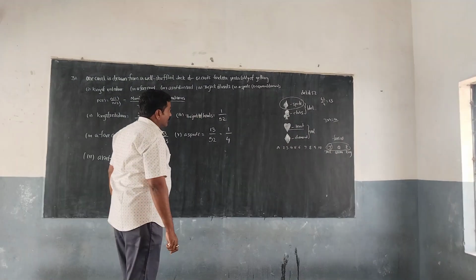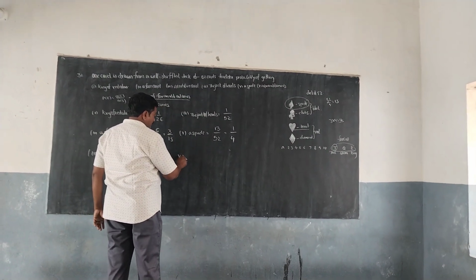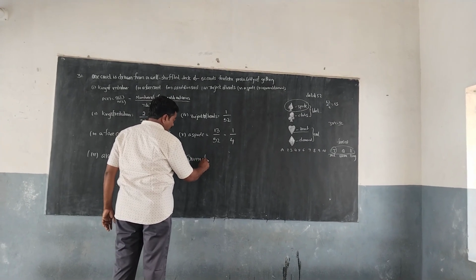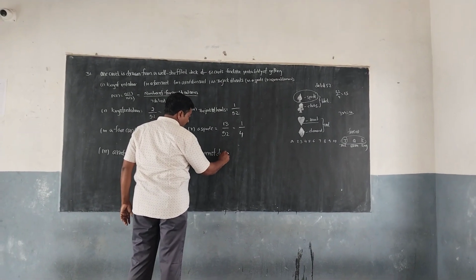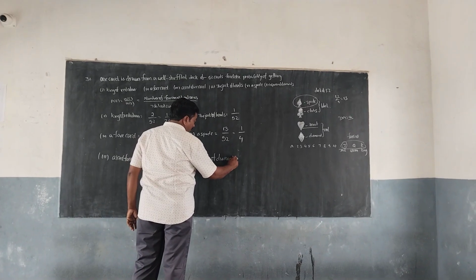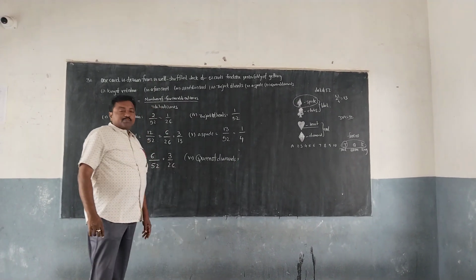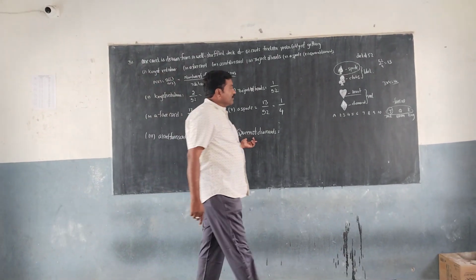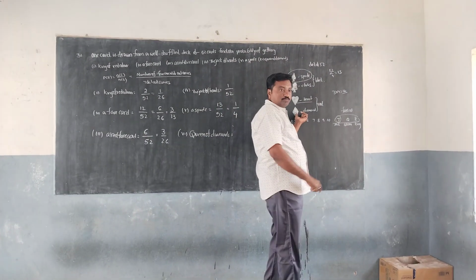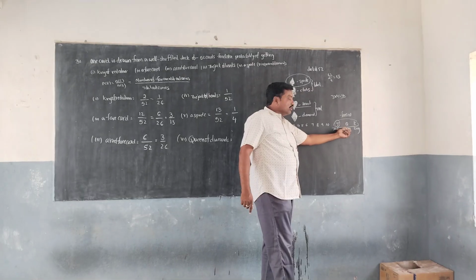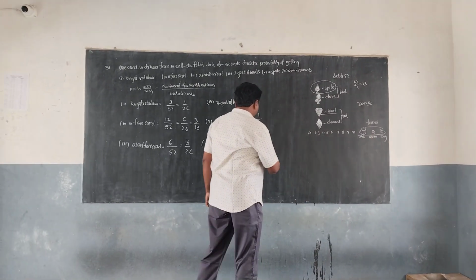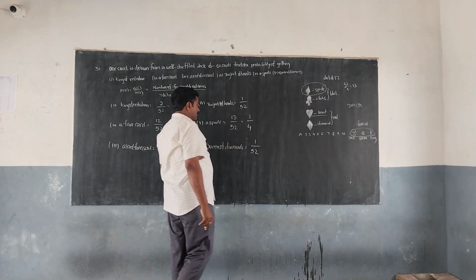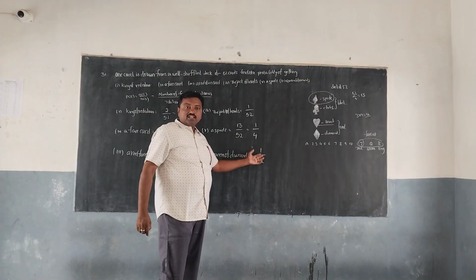And the final one is the queen of diamonds. The probability P of E equals favorable outcomes by total outcomes. Queen of diamonds: diamond is the fourth set, and there is only one queen there. So the favorable outcome is 1 and total outcomes is 52. So the queen of diamonds is 1 by 52.